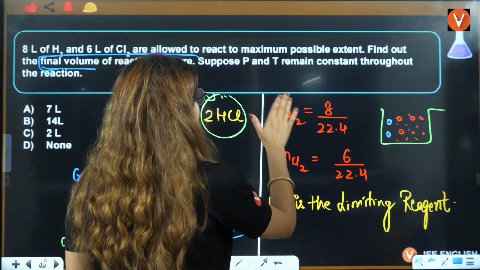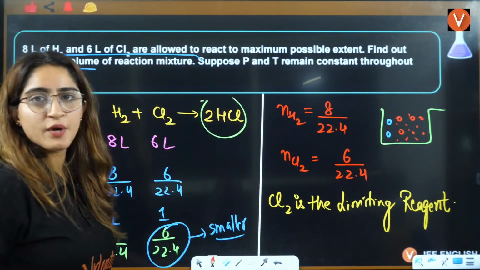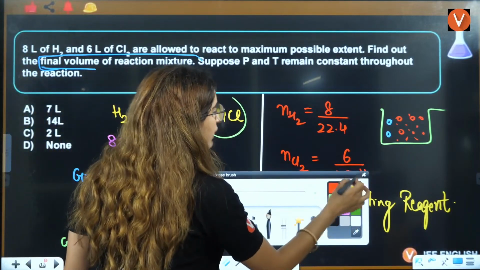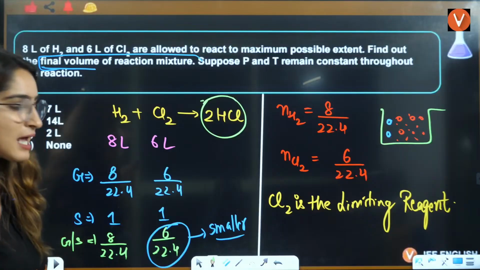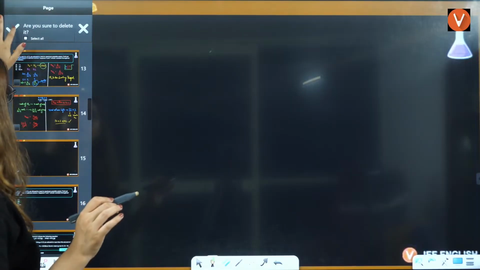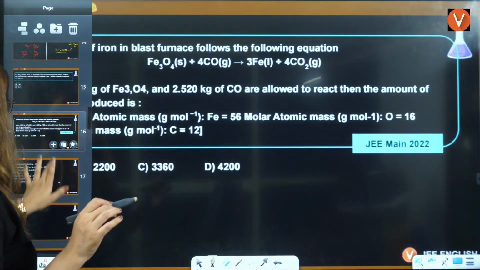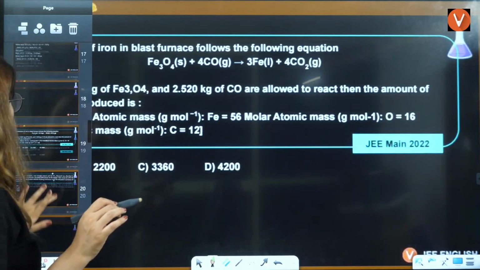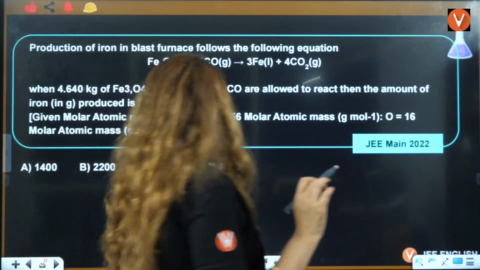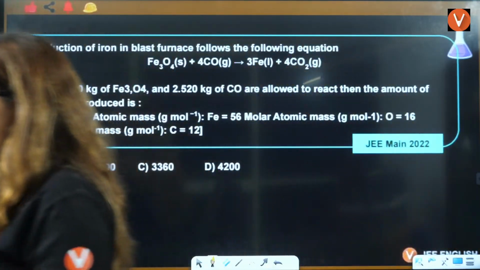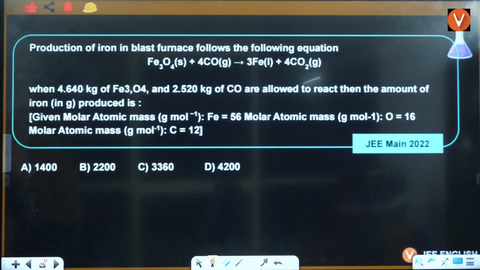Equivalent weight we will do in the next class. In the next class we are going to do equivalent weight, POAC, all of that. Is that clear to everybody or not? Right students, if that is clear, let me know in the chat box, because we are going to start with the next question. I think we have 2 very interesting questions for limiting reagent. Let's solve them as well.